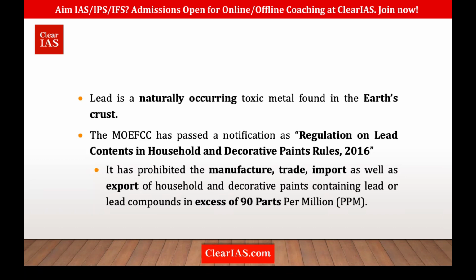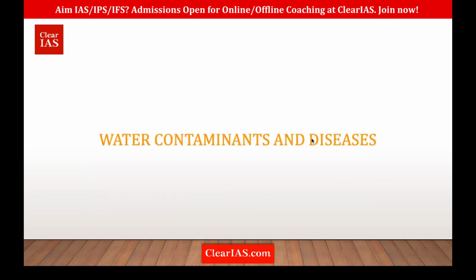And we also saw the lead sources, where it can be found, like batteries, lead mining areas, and also in daily consumption items such as processed food, Maggie, where it is used as an adulterant. It's also used in cosmetics, and it's also naturally occurring. There are regulations for restricting the use in paint. In paint also it's found, household paints. Now we'll move on to water contaminants and diseases.